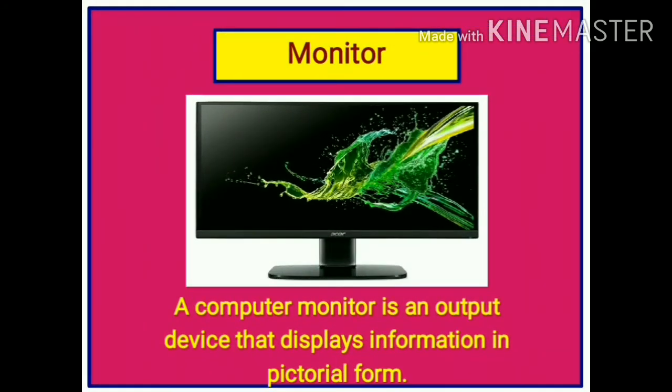Monitor. A computer monitor is an output device that displays information in pictorial form. It is similar to a television. The output that we get on a monitor is called the soft copy. There are three types of monitors: CRT monitors, LED monitors, and LCD monitors.